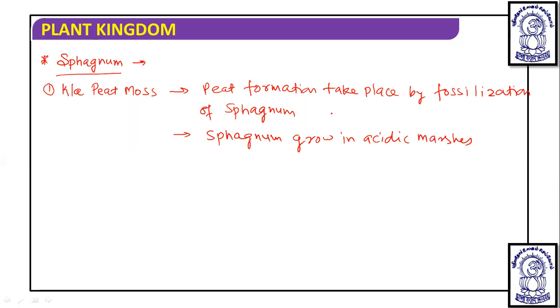The number of bacteria is less, due to which the degradation of the dead cells of Sphagnum does not take place. Hence, it is found in the form of fossil. So the fossilization is occurring. Apart from this, it is also used as fuel.